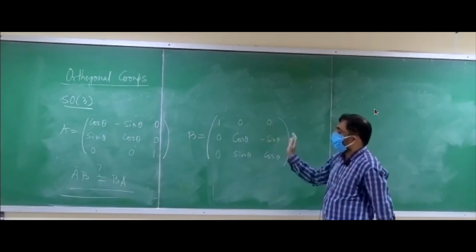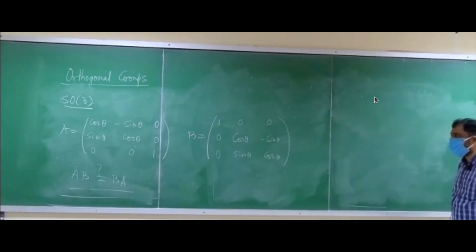So these are two different elements of SO3 that I have taken, the most simple ones that you can think of.